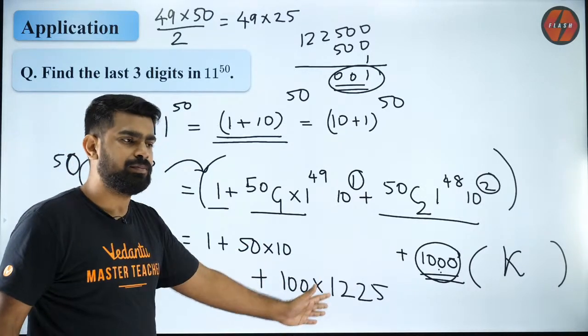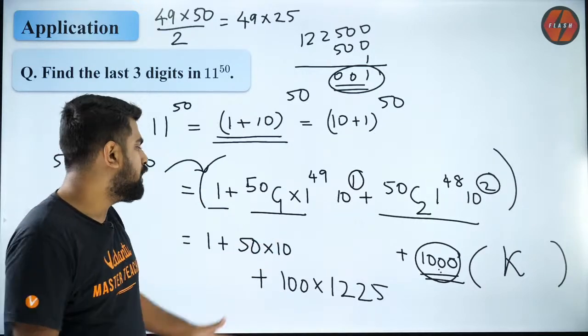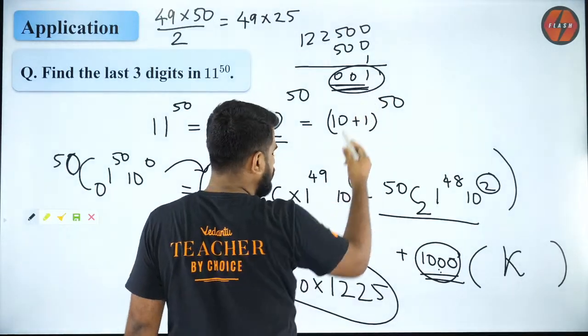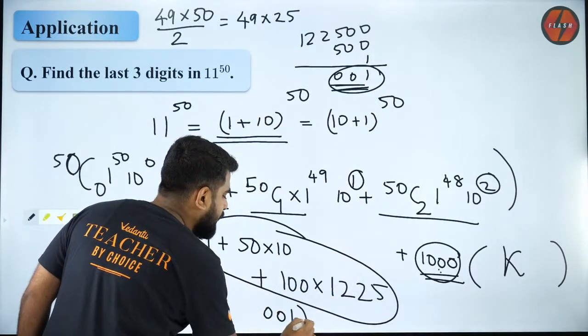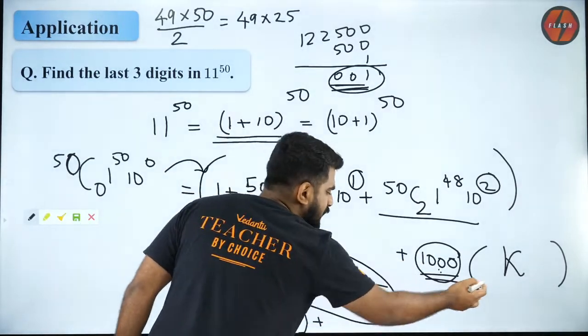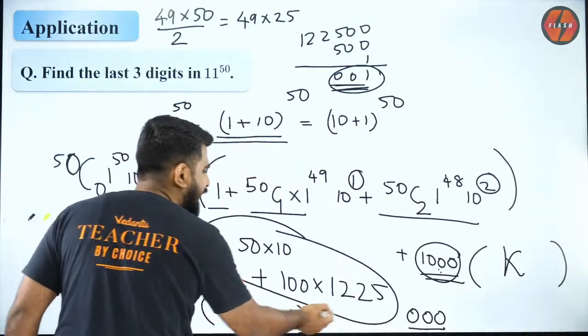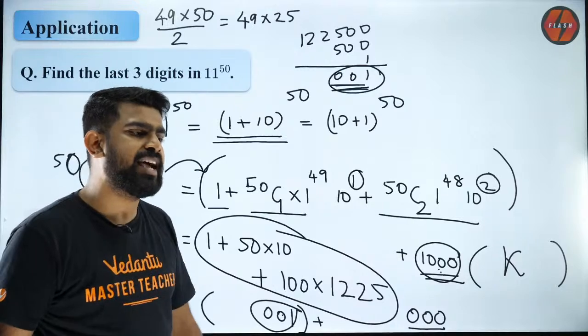I just added it up. And I got the answer. When you add these three, you will get the last three digits as 001. So here you will have a very big number followed by 001, plus you will have again a very big number with the last three digits as 000. So when I add these two, the last three digits will be 001. That is why it's the answer.